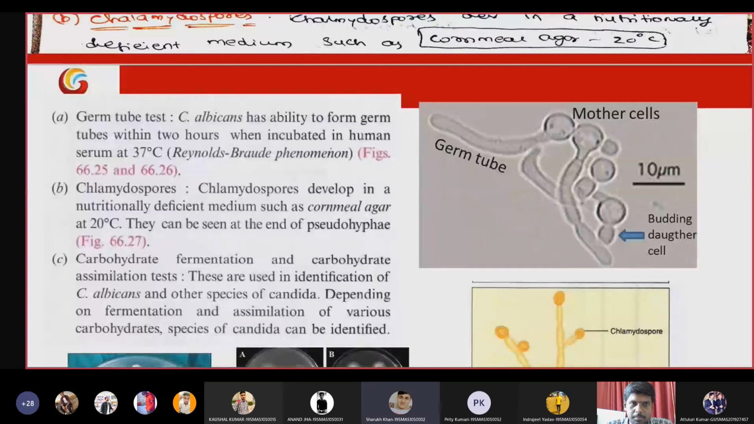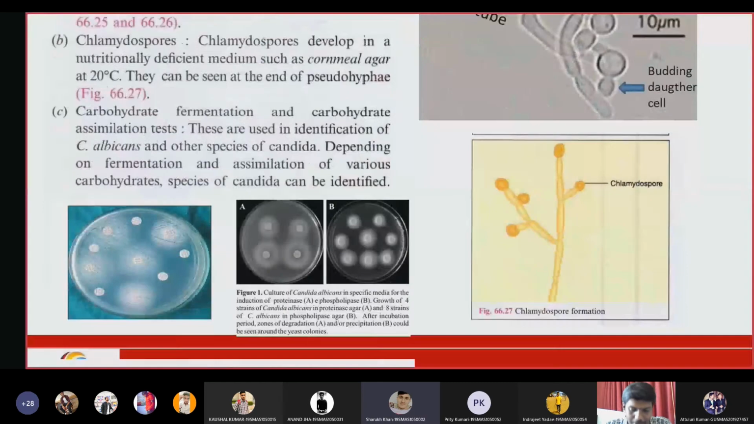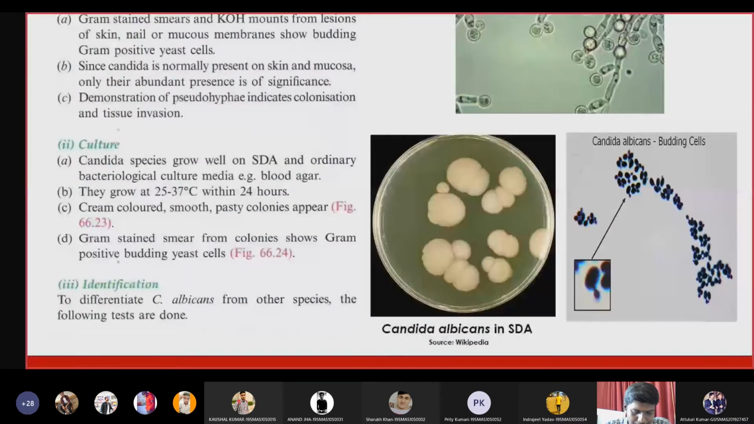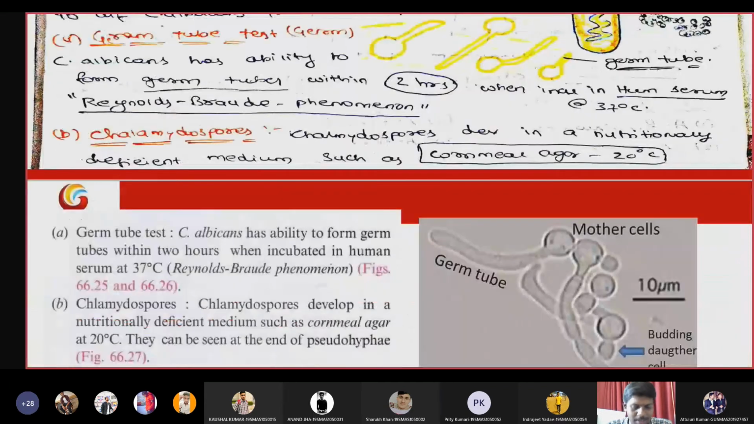This colony we will see in blood agar? Colony morphology of Candida species in blood agar, sir. In blood agar, okay. That I don't know. I need to check it. I will show you the colony appearance in blood agar in the next class. That I didn't include. So that's it. I will show you later.